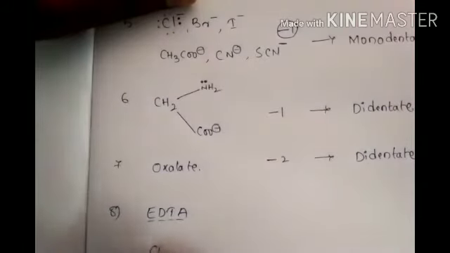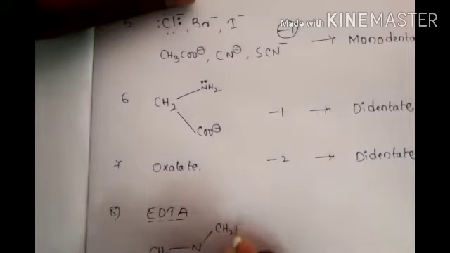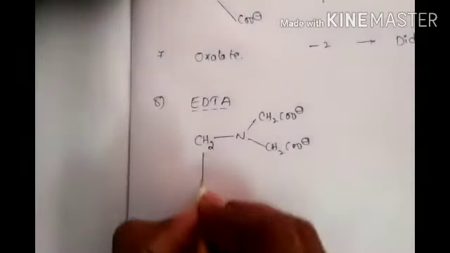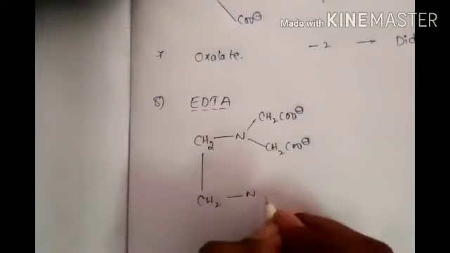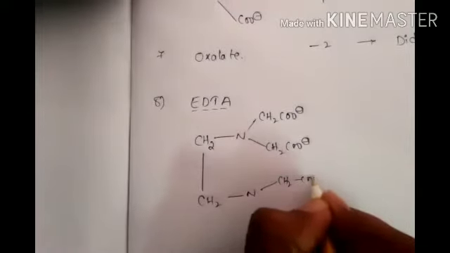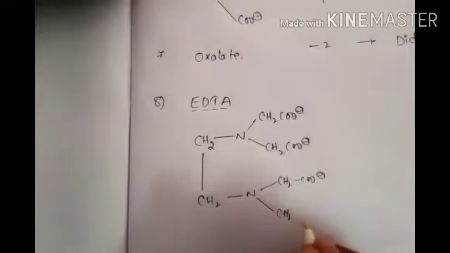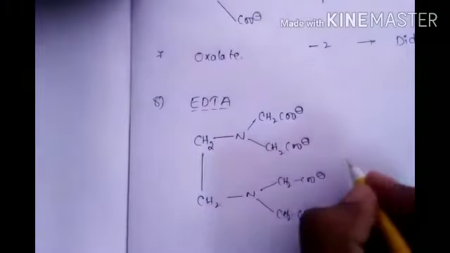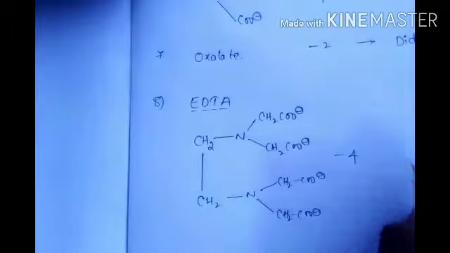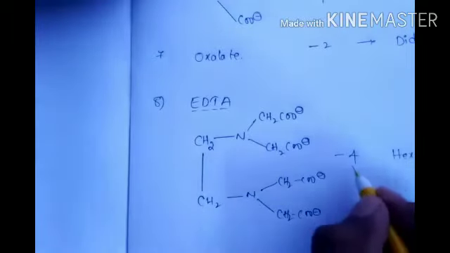The structure is CH2N, CH2COO minus, CH2COO minus, CH2N, CH2COO minus, CH2COO minus. Okay, how many are there? Minus 1, 2, 3, 4. So minus 4 charge.